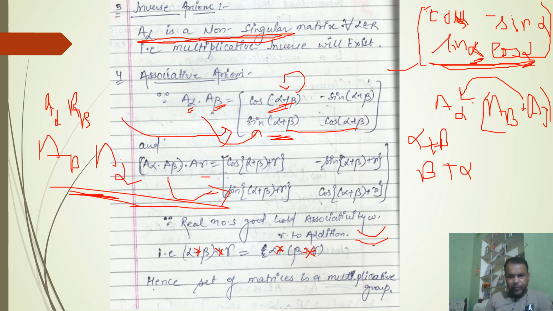So the set of all matrices made by real number alpha from the operators cos and sine, these are trigonometric operators, holds all five properties of the group. So this is an abelian group or multiplicative group.